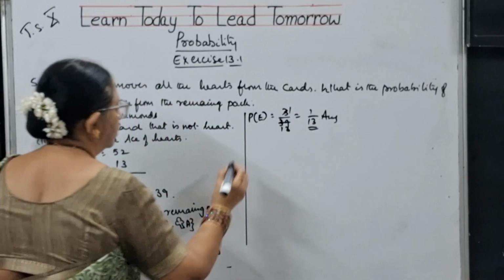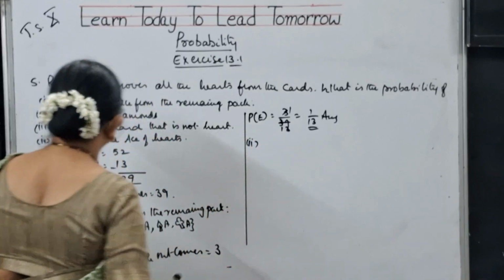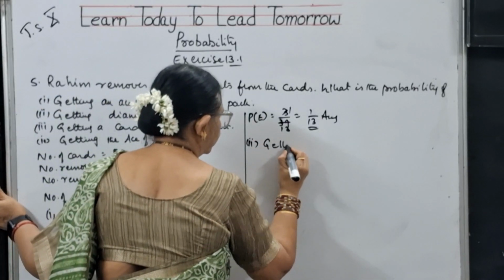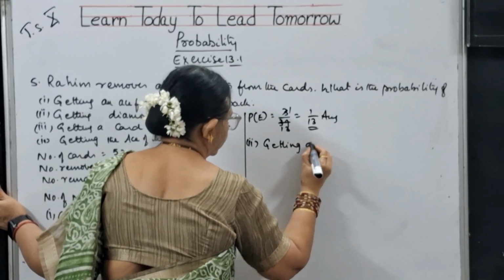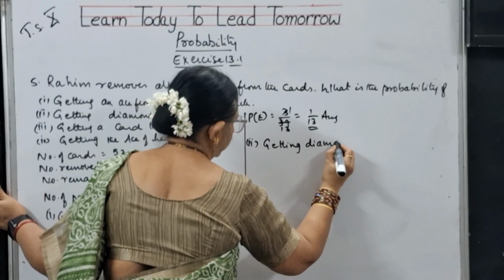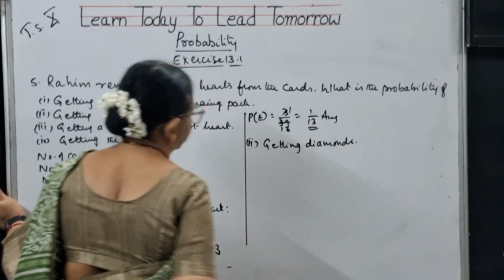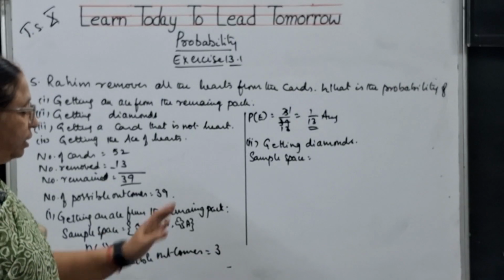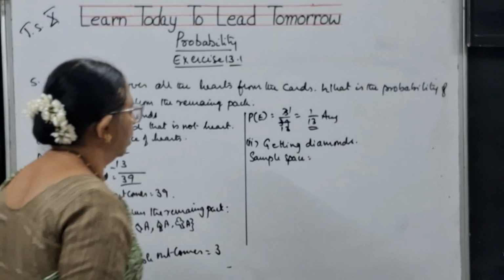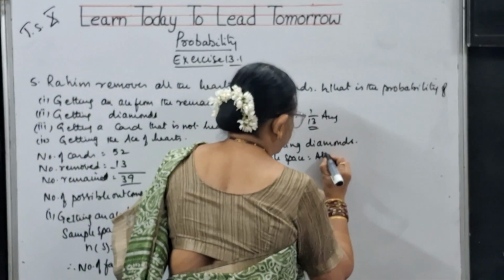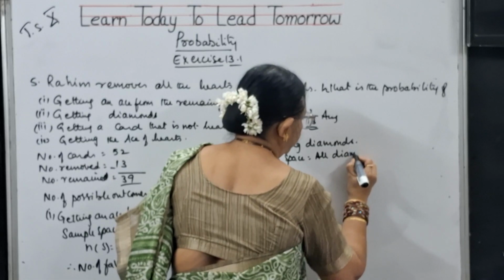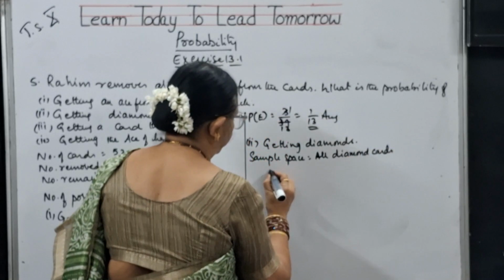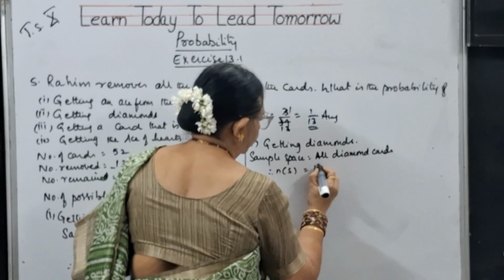And what is the second bit? Getting diamonds. Here the sample space will be all diamond cards. How many, children? Therefore, n of S will be equal to 13.